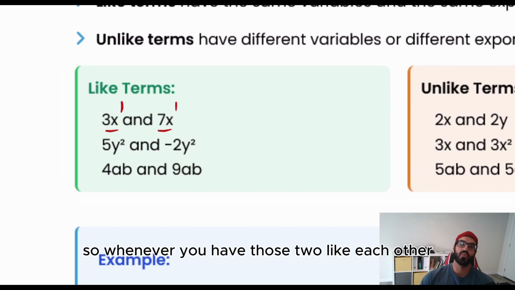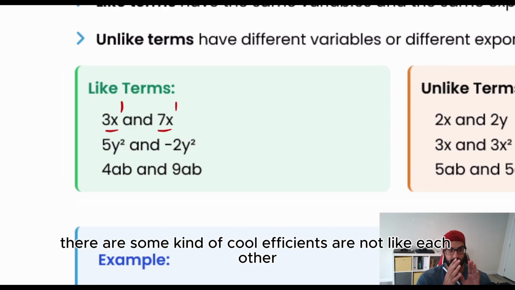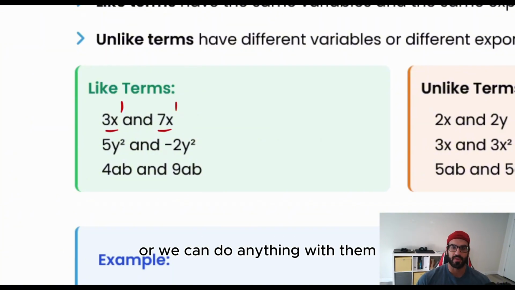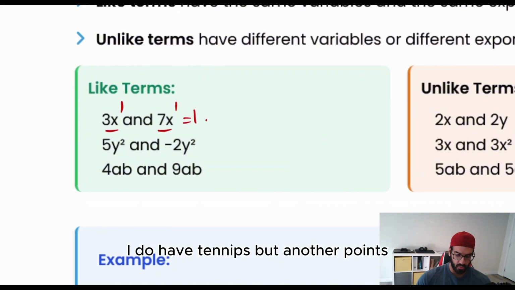So whenever you have those two like each other, without considering the fact that the coefficients are not like each other, you can add them up, subtract them, or do anything with them. So at this point, I have 3 apples and I have 7 apples. I can add them up. So in total, I have 10x.